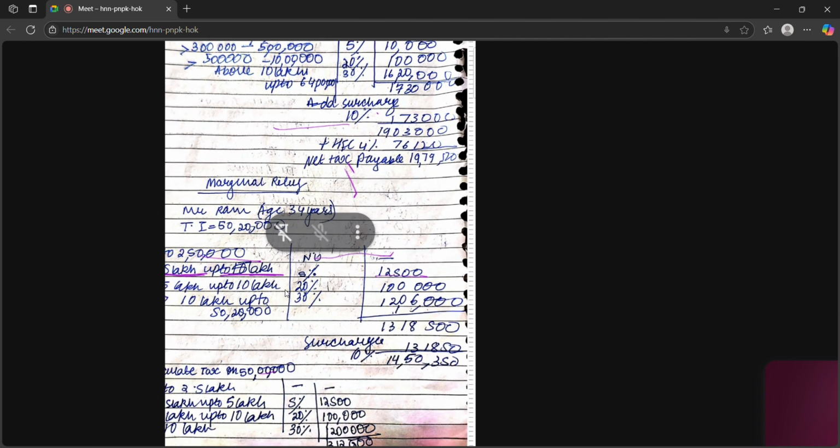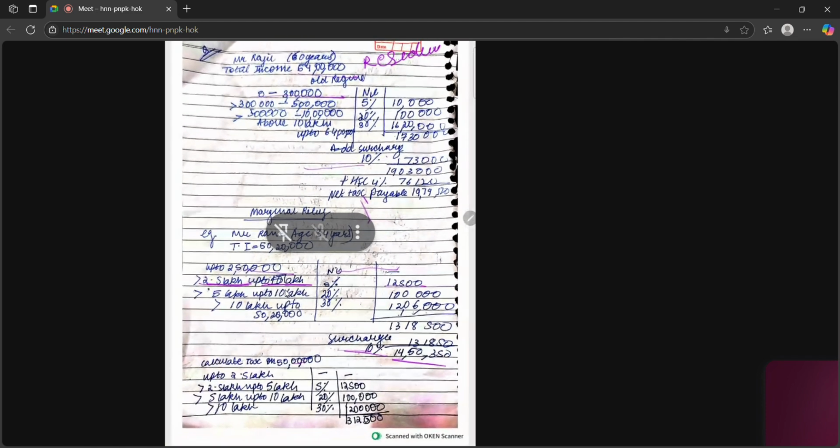Now surcharge is also applicable because our income is greater than 50 lakh up to 1 crore, so 10% of tax is surcharge. Here surcharge is 1,31,850, so the total tax liability will be 14 lakh 50,350.